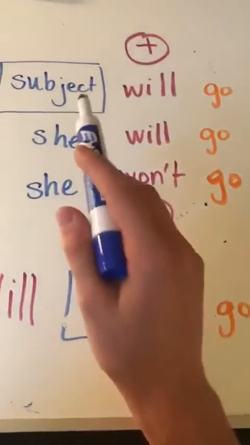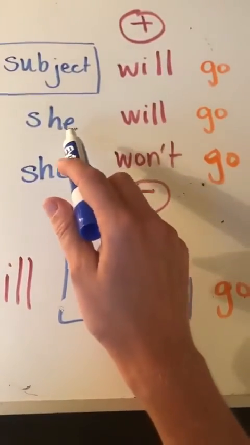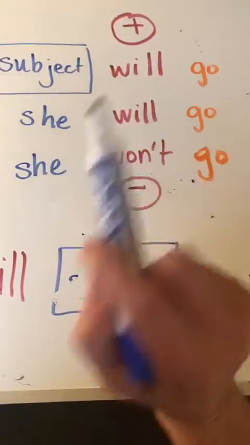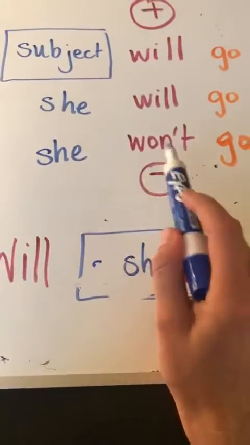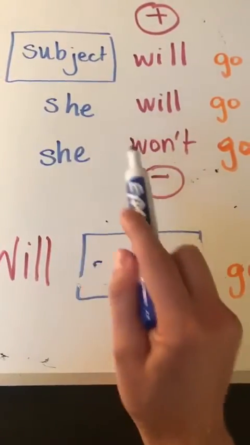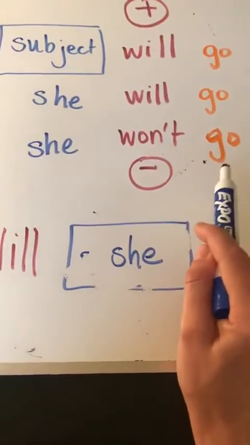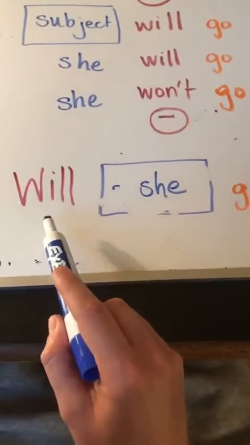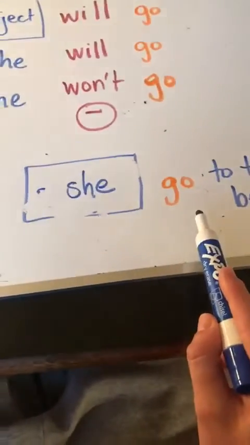So you have three forms. The affirmative, she will, or with your subject, will, and your verb. You have the negative, she won't, and your verb. And then you have your question, will, subject, and verb.